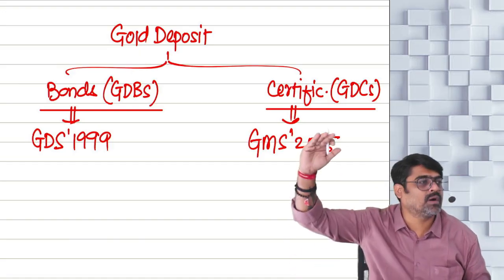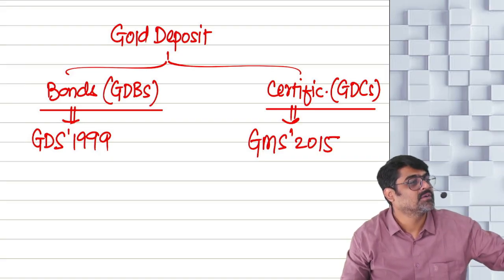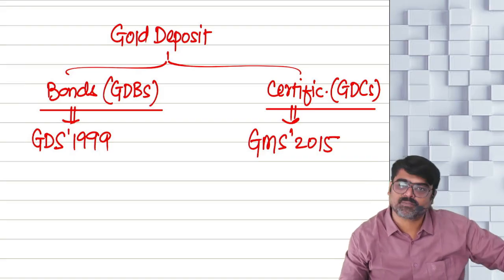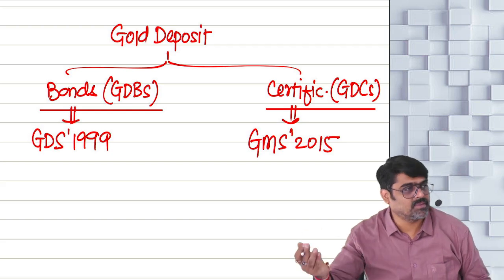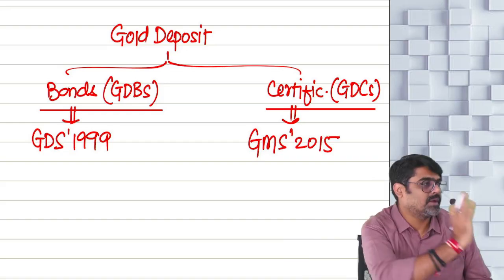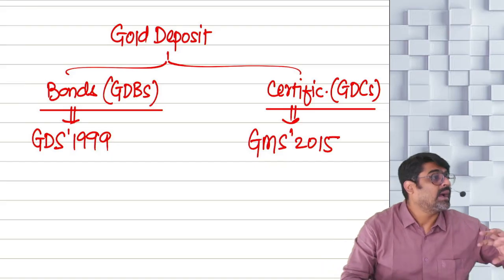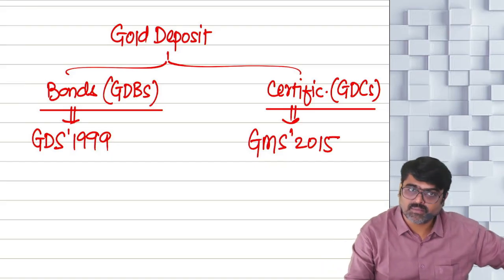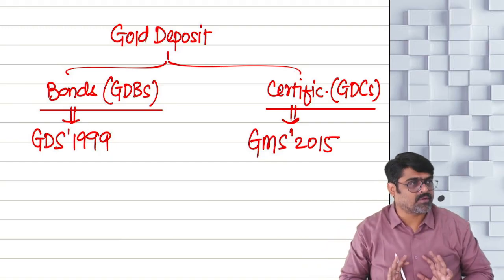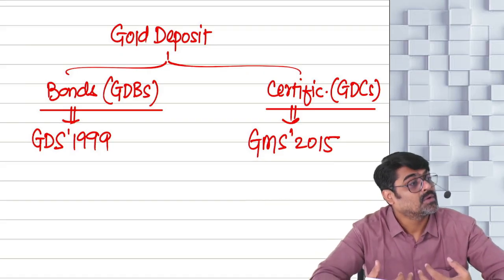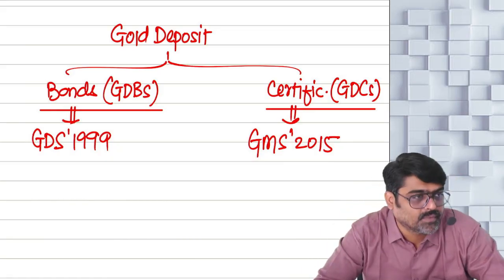As good as gold only, but on paper. The value of gold will go up. The value of that paper will also go up. After 5 years, 10 years, the value of gold will be this much. The value of this paper will also be the same. Understanding? After some years, the bonds will mature. At that time, you are going to get the money from the government. This is the gold monetization scheme, gold deposit scheme, and after a certain time, under this scheme, whatever deposit bonds or certificates are issued, the certificates or bonds will be taken back from you, and against that, whatever the value of the gold is at that time, that value will be given to you, resulting in huge gains.